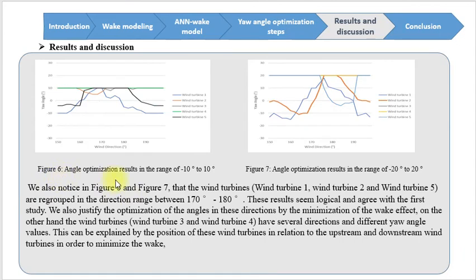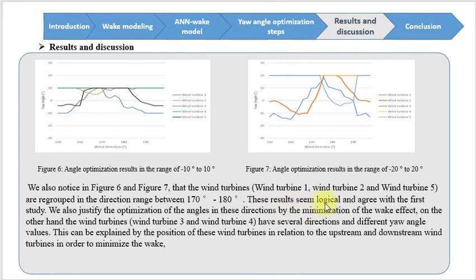In figure 6 and figure 7, wind turbines 1, 2, and 5 are grouped in the direction range between 117 degrees and 118 degrees.